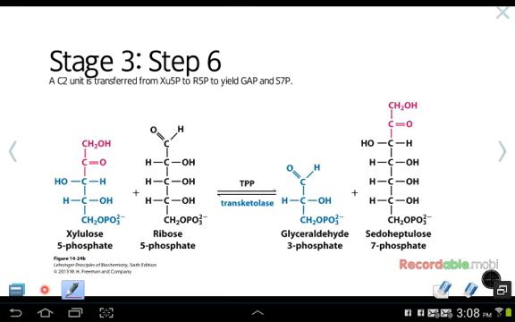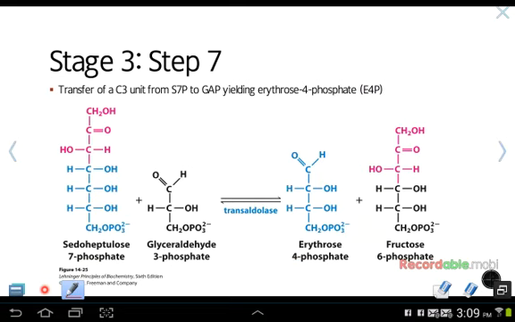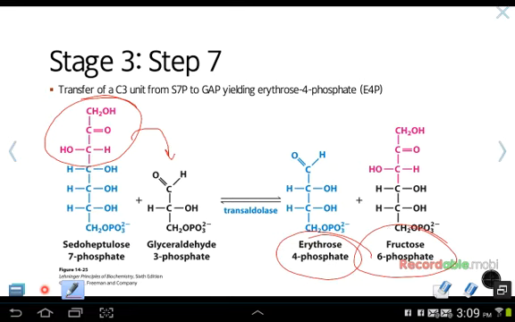In step 6, this is the beginning of stage 3. A C2 unit, or 2-carbon unit, is transferred from xylulose 5-phosphate to R5P to yield GAP and a molecule called S7P. Okay, so this is a transferase reaction. In step 7, a C3 unit from S7P is then transferred to GAP to give us erythrose 4-phosphate and a molecule of fructose 6-phosphate.